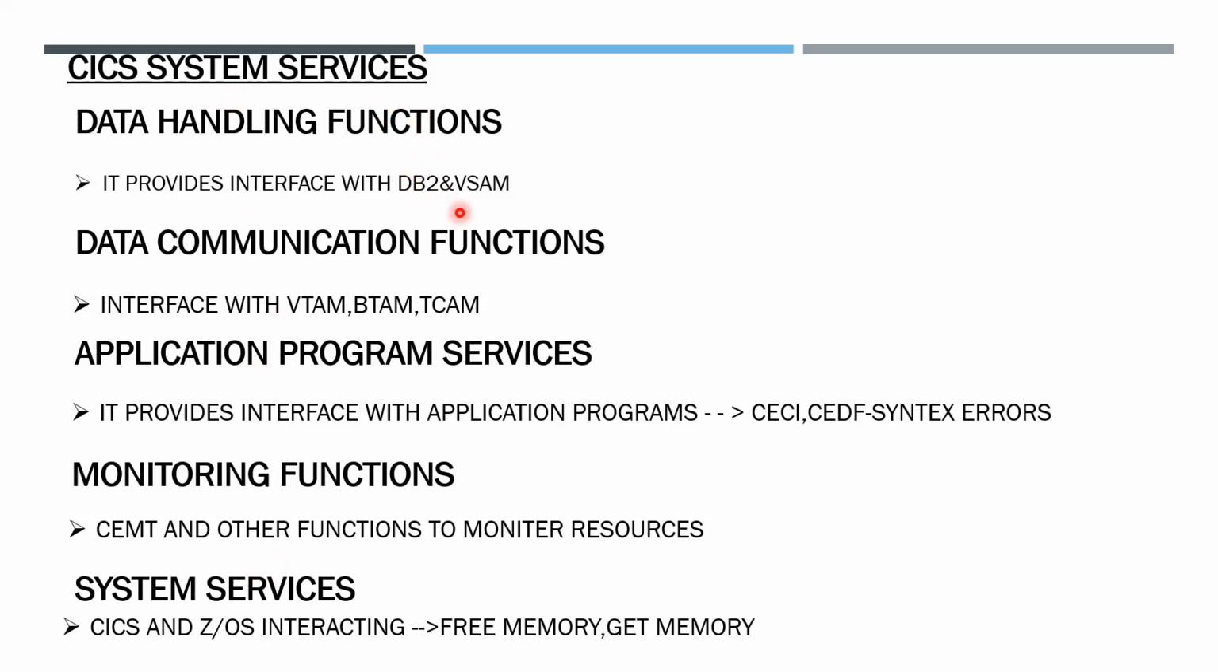These five are the major functions of KICS. With these five functions, we can handle the data. KICS can access the data from the database using the data handling function. With the data communication function, a user can interface with KICS and access it.